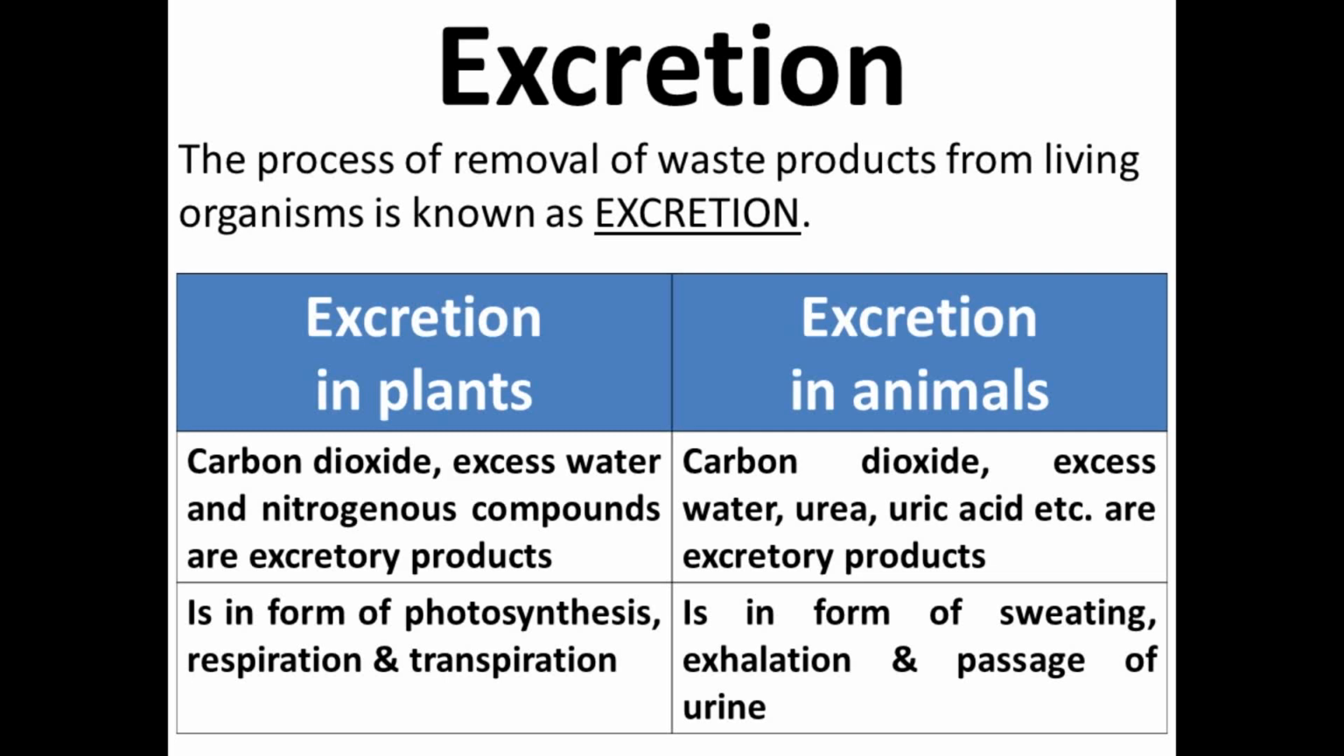In case of animals, the excretion is in the form of sweating, exhalation and the passage of urine. Our skin has various sweat glands. Through these glands, they secrete a small amount of water and different salts. In exhalation, carbon dioxide is evolved from the body. So this is all about excretion.